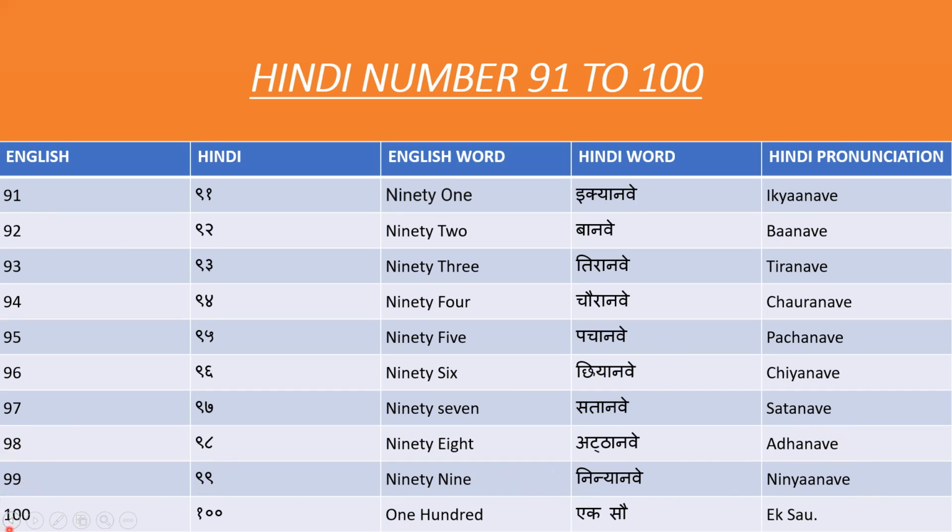For 100 in Hindi we say 100. And we can say 100 also. If we are telling 100, it is also correct. Both are correct. So maybe today we learned Hindi numbers, Hindi numbers 1 to 100.